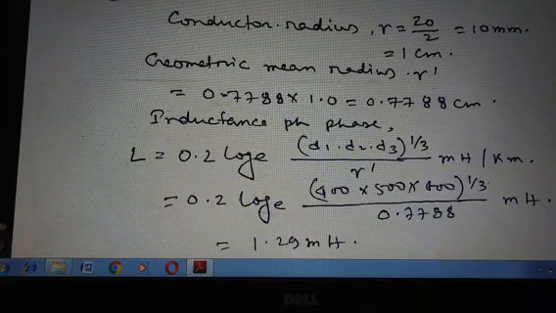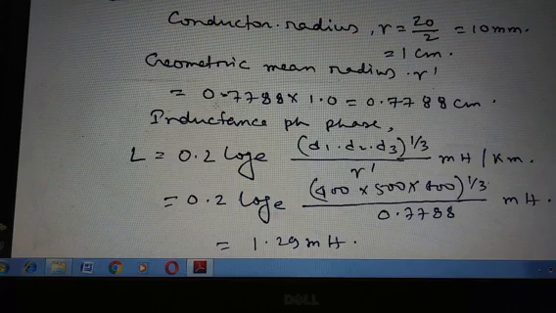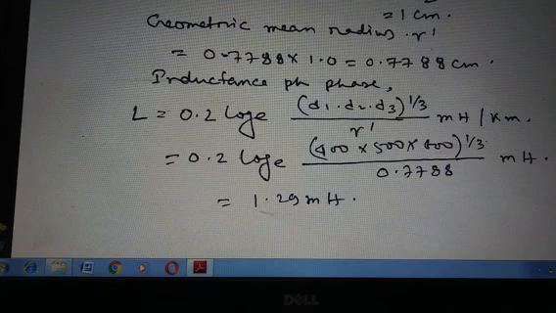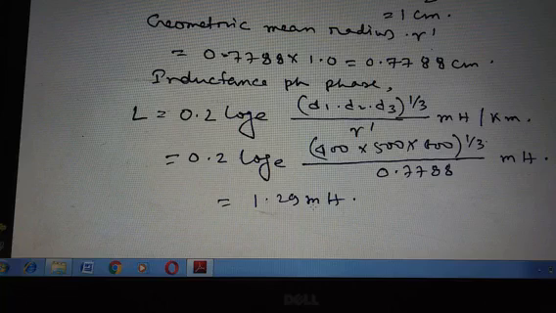Now the geometrical mean radius r' equals 0.7788 × r, so the value is 0.7788 centimeter. Now the inductance per phase L equals 0.2 log_e (d1 d2 d3)^(1/3) / r' millihenry per kilometer. If we put in the values of all parameters, the answer is 1.29 millihenry.